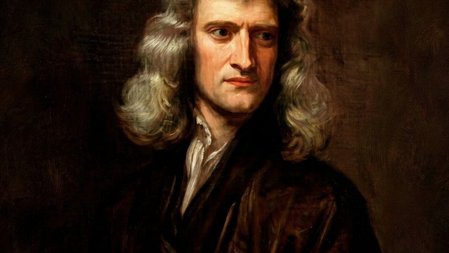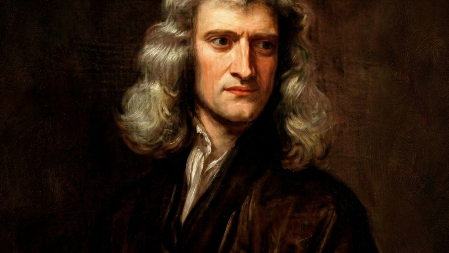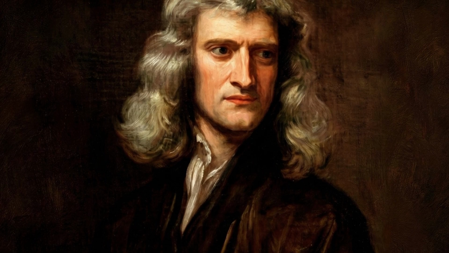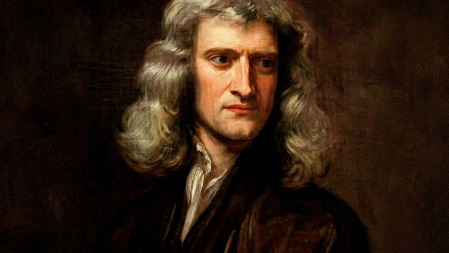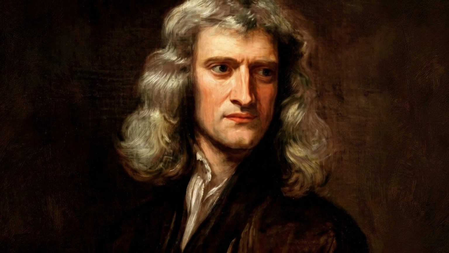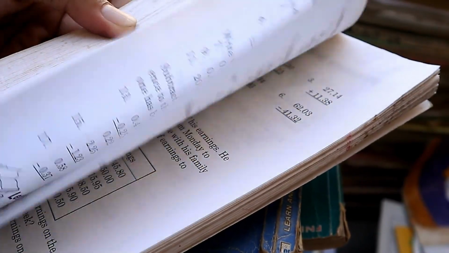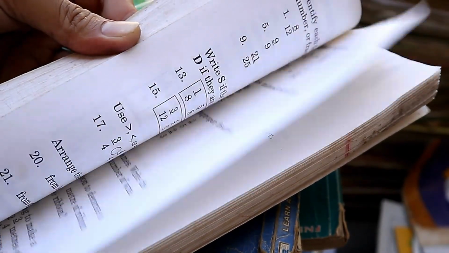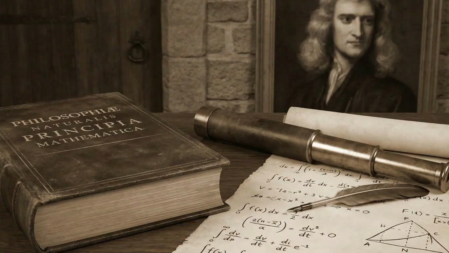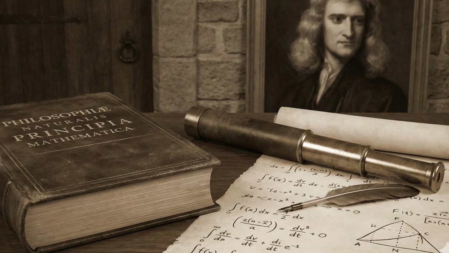To fully explain his discoveries, Newton realized that existing mathematics was not enough. The problems he was solving involved constant change, speed, and motion. No mathematical tool could properly describe these ideas. So Newton created a completely new system of mathematics. This system later became known as calculus.